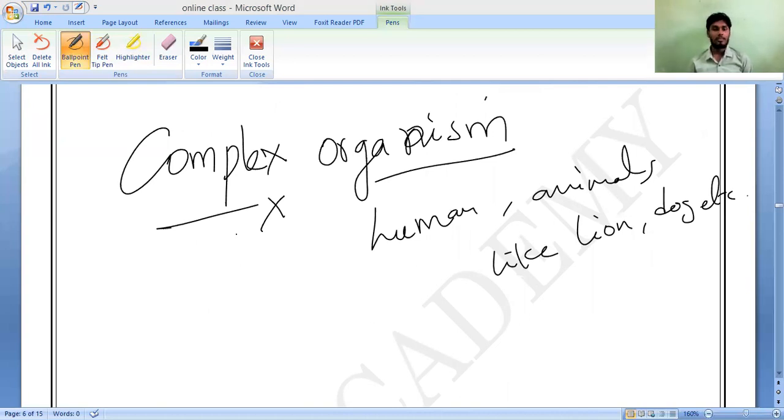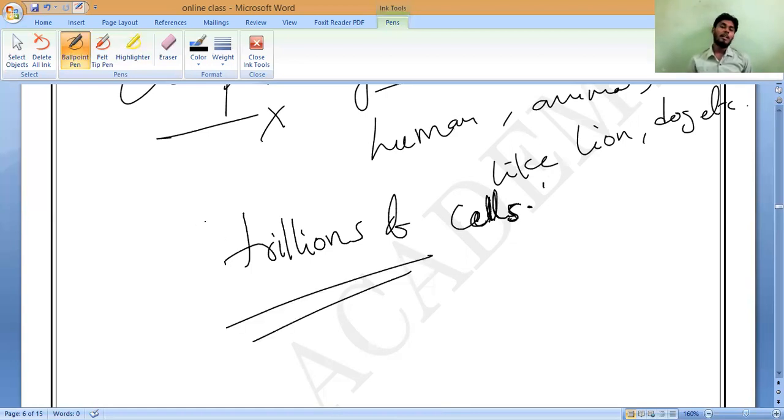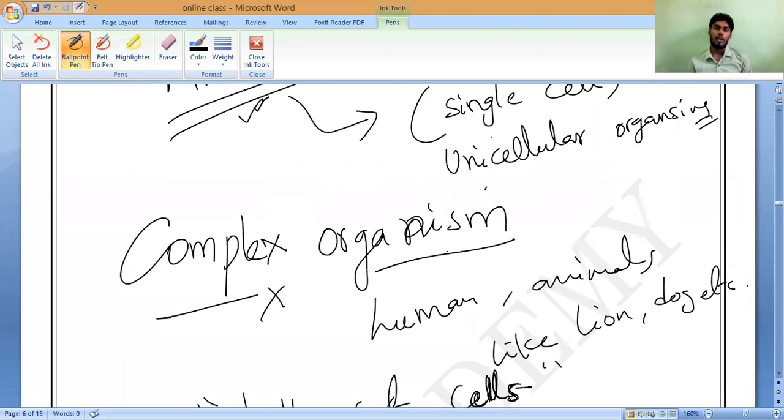Human beings are made up of hundreds of millions of cells. Suppose somebody has a big body; on average we can say every body is made up of hundreds of millions of cells. So this kind of organism is called a complex organism, or a multicellular organism. So this is all about it.